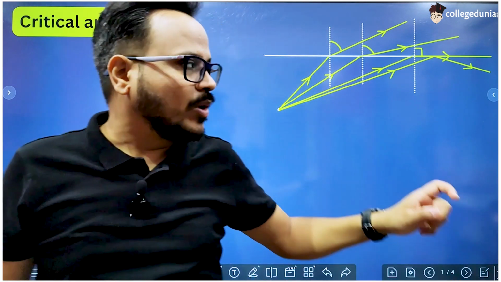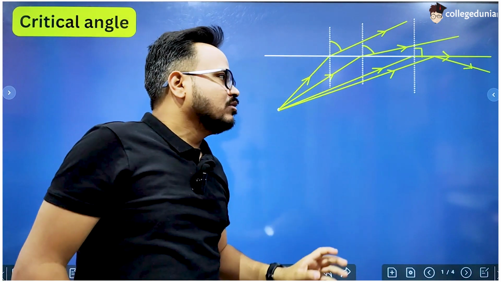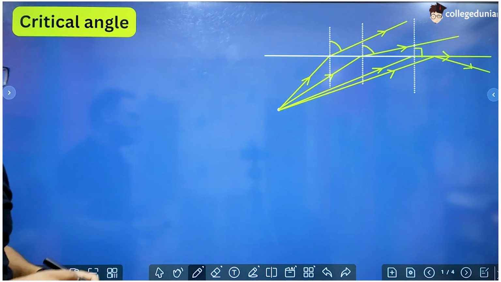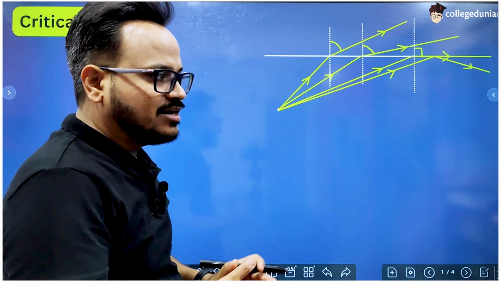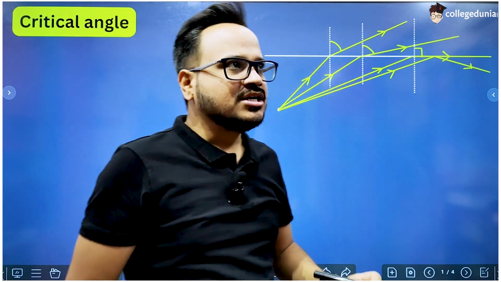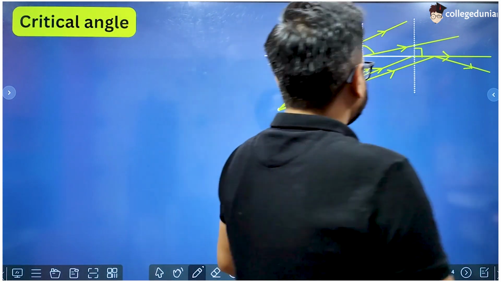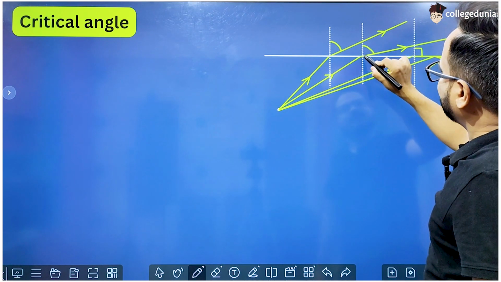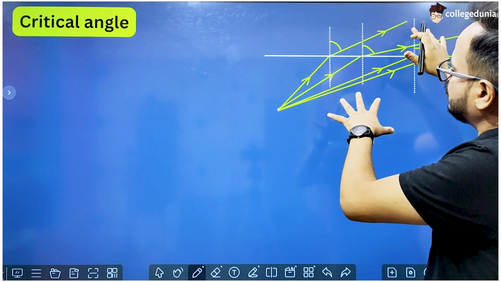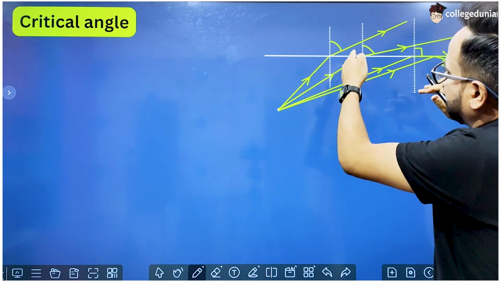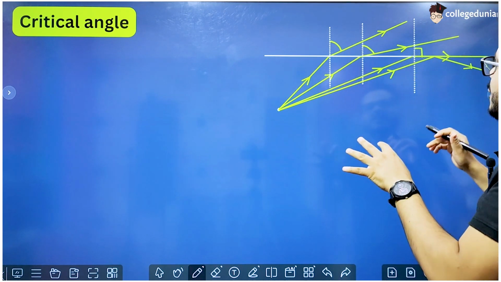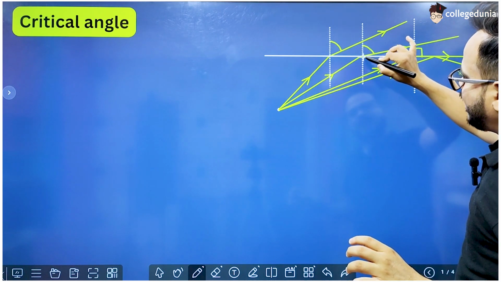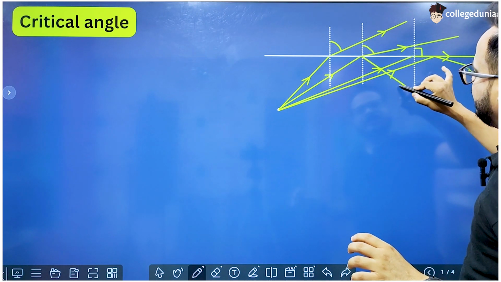Look what happens when a ray hits an interface. It gets divided into two parts. One part of the ray gets reflected and the other part gets refracted, depending upon the surface. Now, somewhere here, some part of the light is getting refracted, which is shown, but the other part which is getting reflected is not shown, right? So there will be some part of this ray which is going like this.